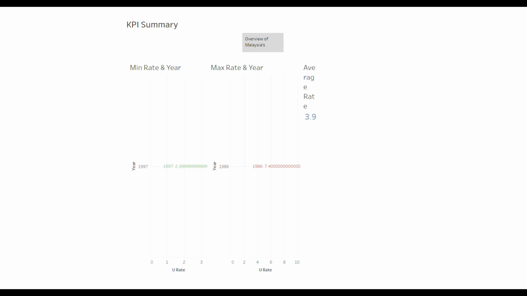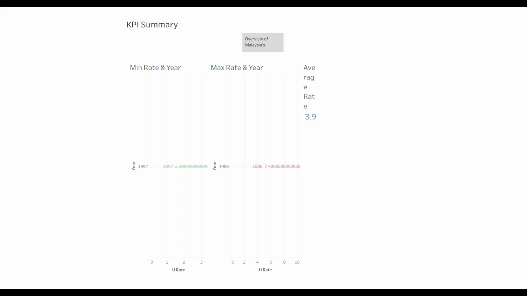Moving into the Tableau, this dashboard presents a KPI summary capturing the average unemployment rate, the maximum and minimum years, and overall labour market trends. In order to enhance the insight, I created 3 different calculated fields by using maximum rate formula, minimum rate formula, and average rate formula. These values were then plotted as horizontal dashed lines across the chart to give reference points for analysis.